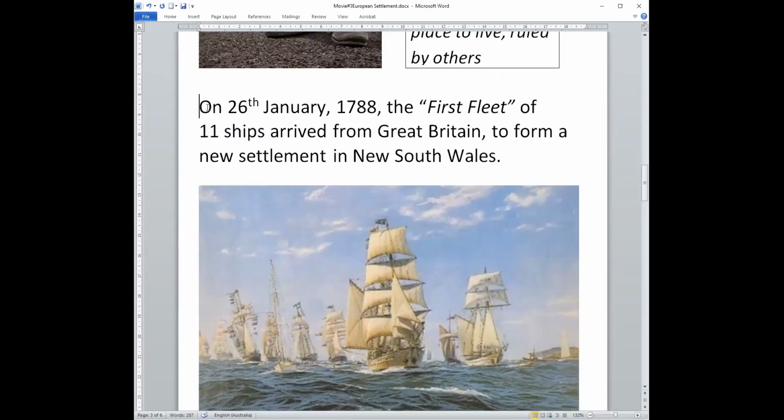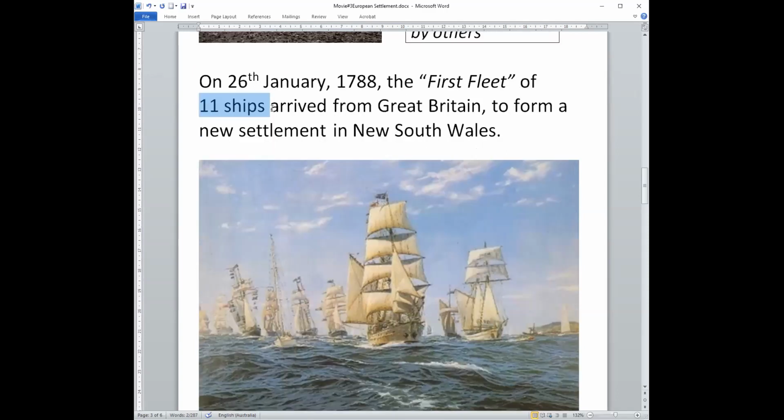So this sentence says, on the 26th of January, in the year 1788, the first fleet of 11 ships arrived from Great Britain to form a new settlement in New South Wales.